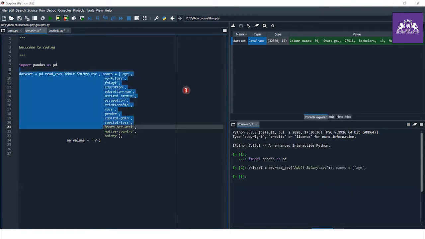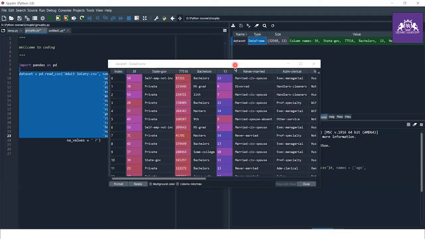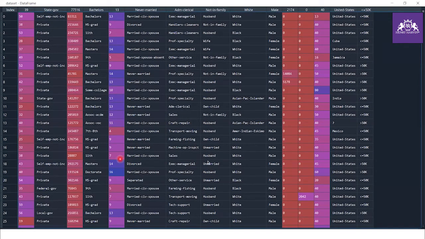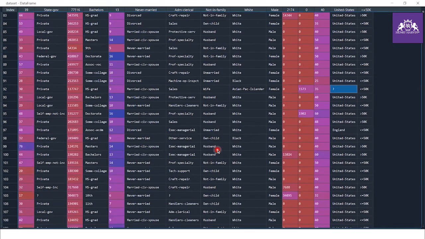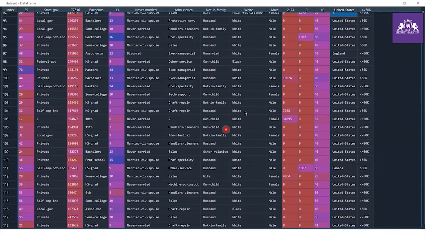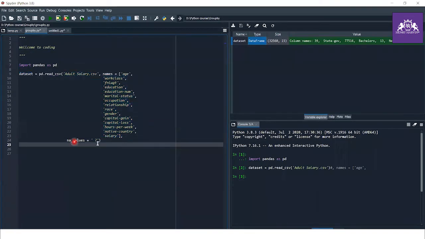And after this, when you load the datasets, here you see some question marks in the columns and rows. There are some question mark values, and these are nothing but NaN values, or you can say None values. To handle that, you just write na_values equals to a question mark.